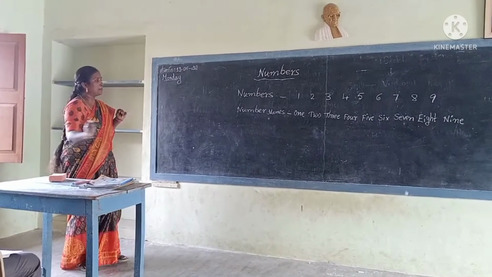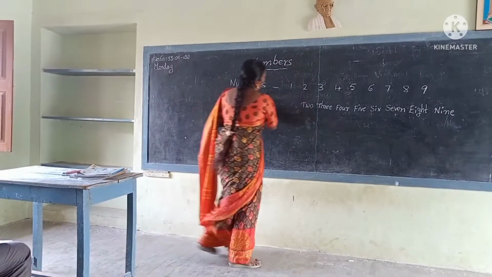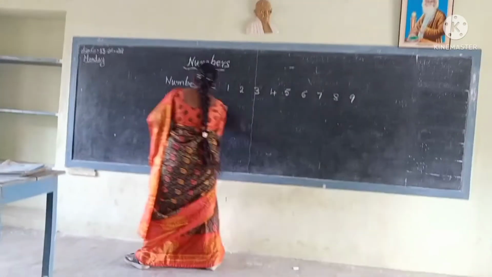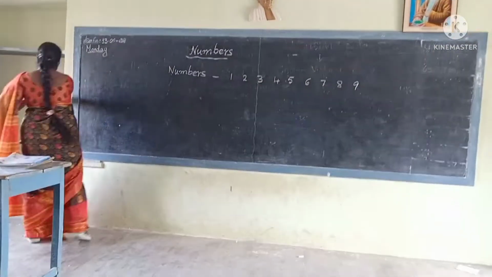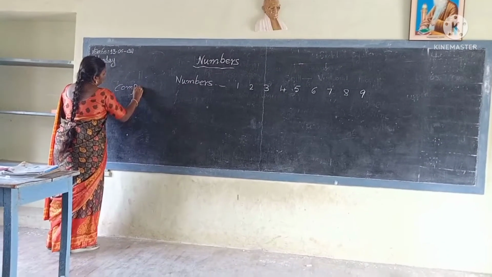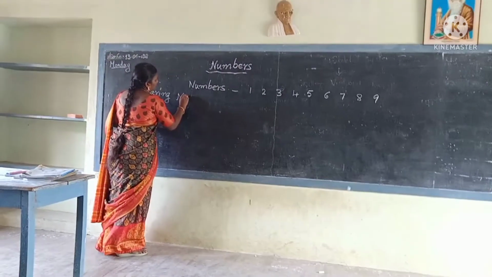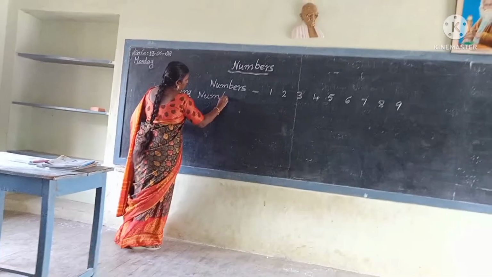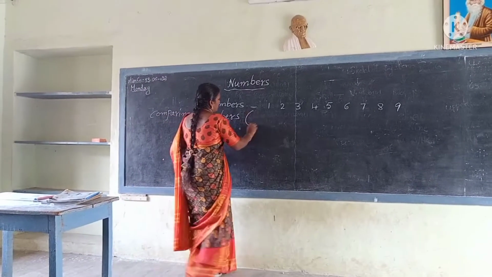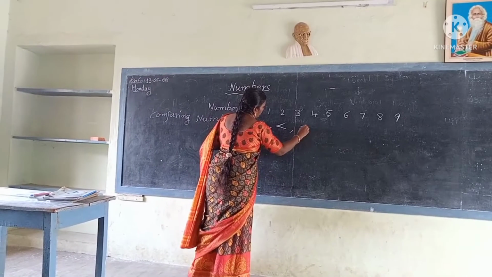Next, comparing numbers with the help of three symbols: greater than, less than and equal to. Comparing numbers by using greater than, less than or equal to.